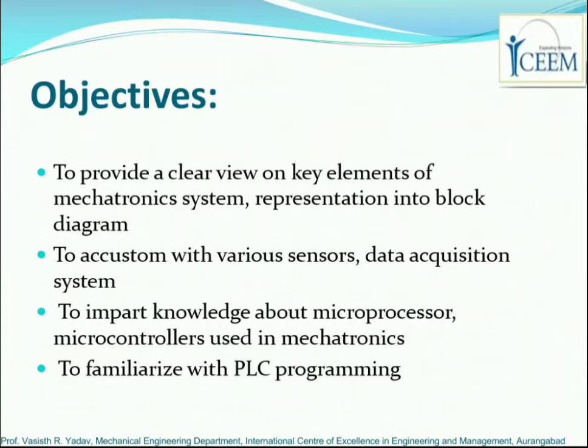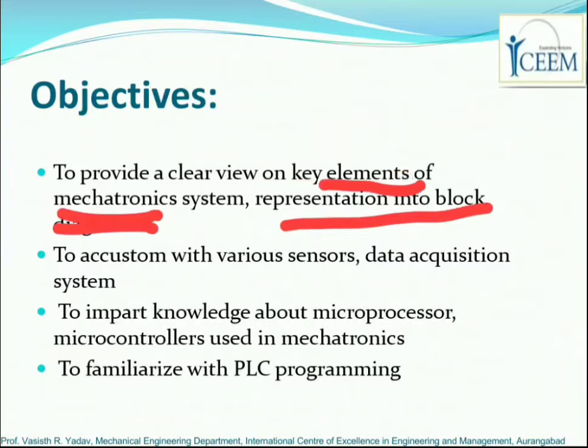The objectives behind learning this subject are to provide a clear view of all the elements. We know that we are going to achieve some automation, and to achieve this automation we will require different hardware, different elements, right? So we need to know about these elements. So the very first objective is to provide a clear view on key elements of mechatronics systems and their representation in a block diagram.